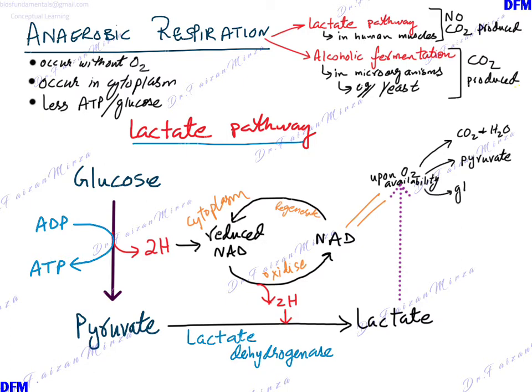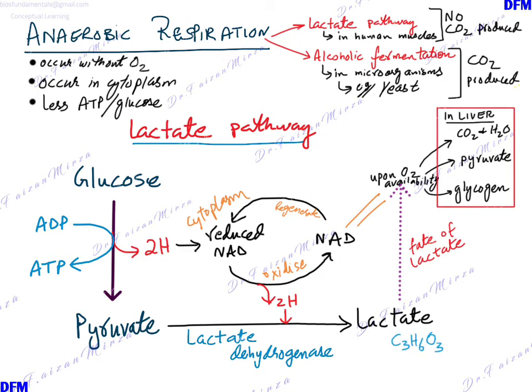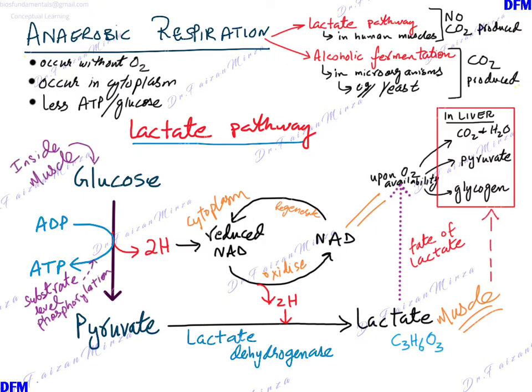Upon oxygen availability, what's the fate of lactate? Lactate is taken to the liver through the bloodstream from the muscles. The ATP was produced by substrate level phosphorylation, and this was all occurring inside the muscle. Once the oxygen is available, lactate is taken into the bloodstream because lactate build up causes fatigue. Once taken to the liver, upon oxygen availability, lactate turns into carbon dioxide, water, or pyruvate and glycogen.